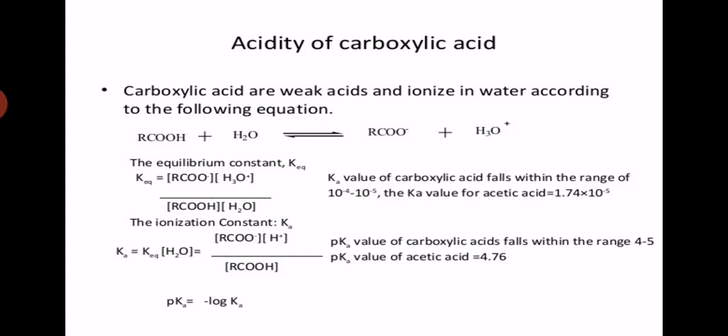When we move to the next point, that is the ionization constant, Ka. The pKa value of carboxylic acids falls within the range of 4 to 5, and the pKa value of acetic acid is 4.76. Coming to the ionization constant, Ka is equal to K equilibrium times water, that is equal to [RCOO⁻][H⁺] divided by [RCOOH]. Therefore pKa is equal to minus log of Ka. This is the acidity of carboxylic acid.